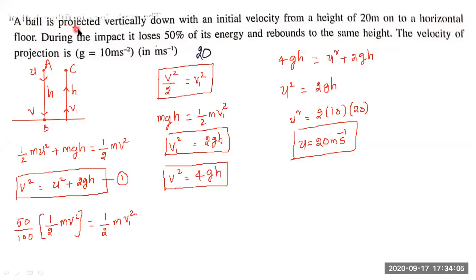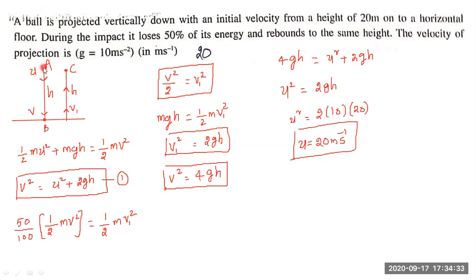A ball is projected vertically down with an initial velocity from a height of 20 meters onto a horizontal floor. During the impact, it loses 50% of its energy and rebounds to the same height. Find the velocity of projection. Students, here I have represented the total given content in the problem in the form of a rough diagram. So concentrate on this diagram carefully.